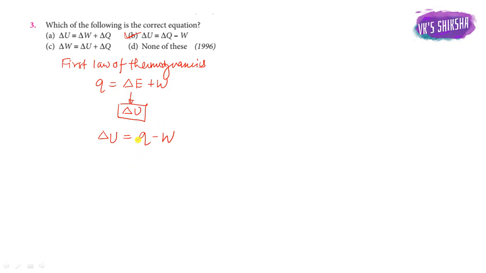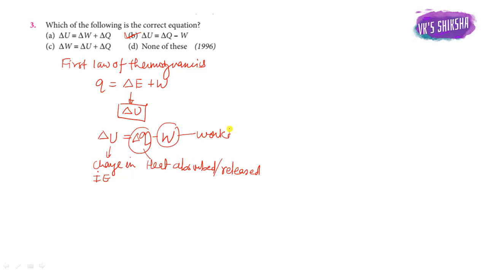Where delta U is change in internal energy, Q is heat absorbed or released by the system, and W is the work done by the system. Okay, so option B is the correct answer.